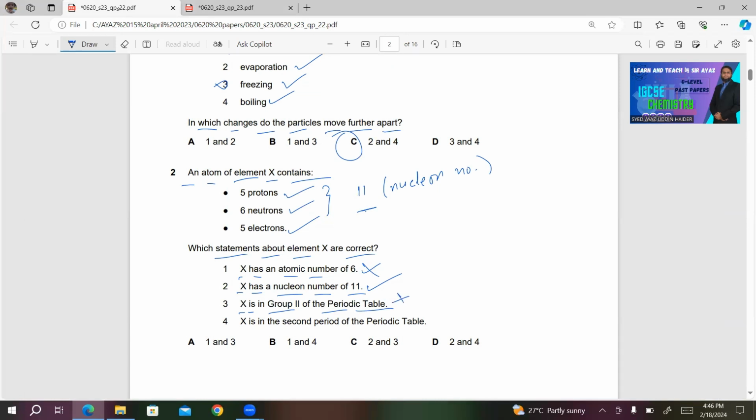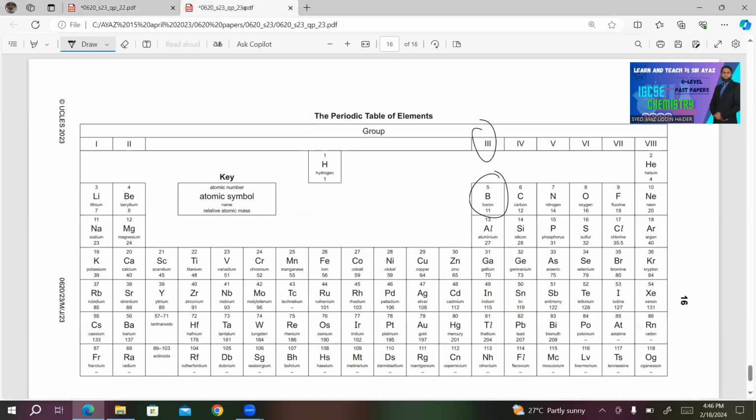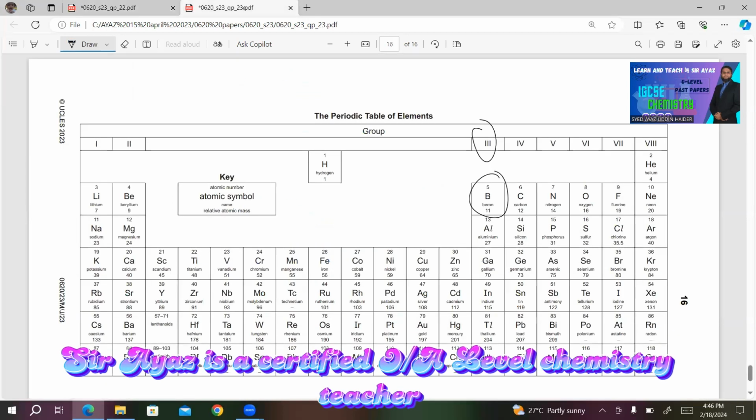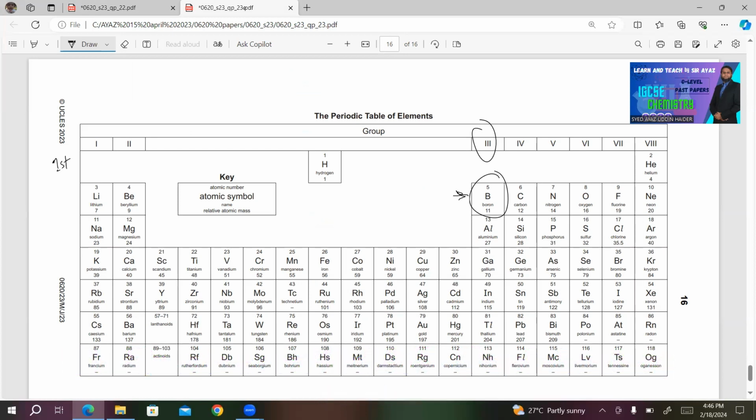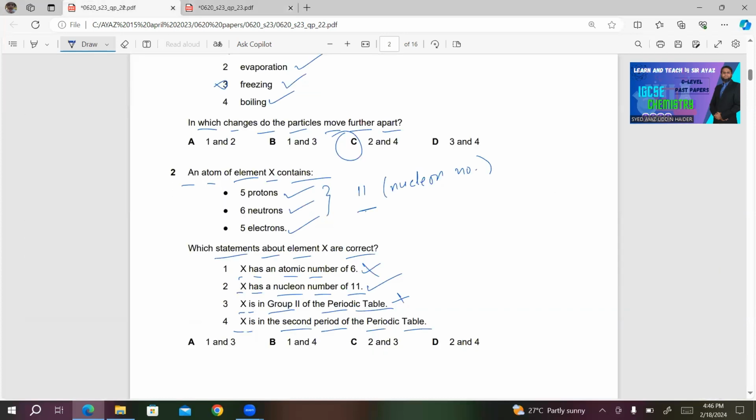Number 4, X is in the second period of the periodic table. If you look at the period of X, which is B here, it's in the second period. This is period number 1, first period. This is period number 2, second period. These are periods. So it's in second period. So number 4 is also correct. So choice D will be the right answer in this case.